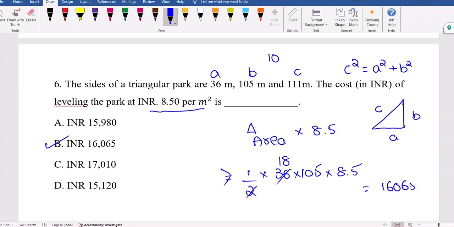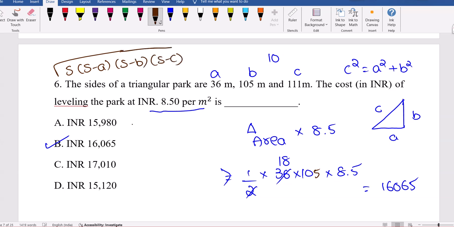So guys, say this: it's a right angle triangle. Areas and volumes, see the depth of the question. Worst case, if you don't know this is a right angle triangle, then for the area of the triangle you can try this: square root of S into S minus A, S minus B, S minus C, where S is the semi-perimeter, A plus B plus C divided by 2. When you know the sides, this can be done. The area of the triangle can be obtained in this way.